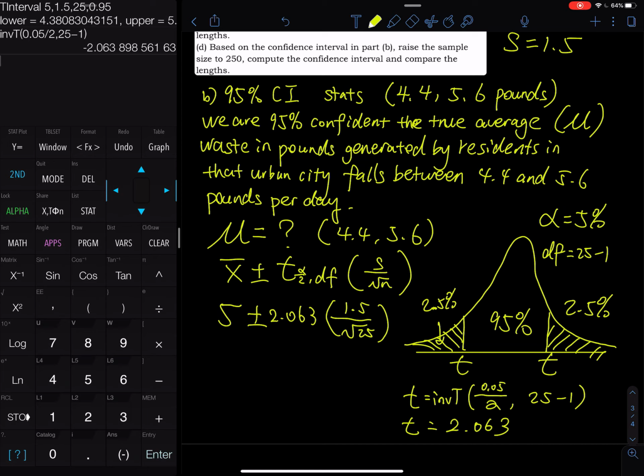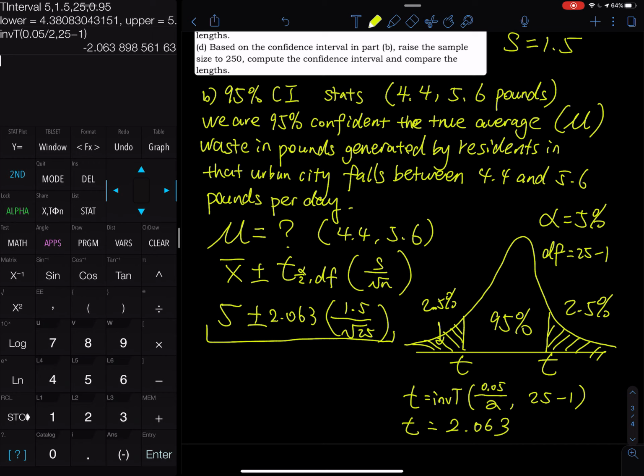You can go to Google and just search for inverse t distribution calculator. I am sure there are plenty of free websites that offer you free access to the inverse t calculator. And then you compute this. That will give you the lower limit and the upper limit I got from the calculator.